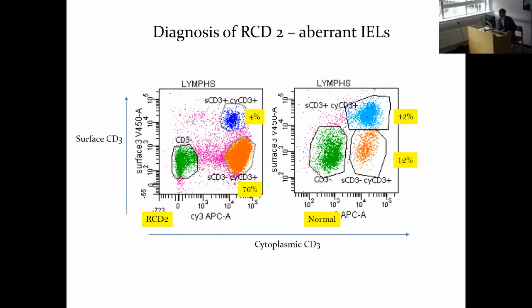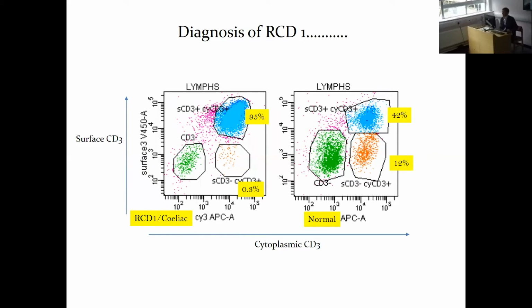If we compare that with the active celiac here on the left, this is indistinguishable from type 1 refractory celiac disease. And interestingly, here you can see that the proportion of both the CD3 negative cells in green and those aberrant IELs in orange are significantly reduced. This is in keeping with the lymphogram and the high numbers of CD3 positive cells that I showed you on those charts in my first talk on potential celiac disease as a means of diagnosing celiac disease in people, even if they are on a gluten-free diet with normal biopsies.